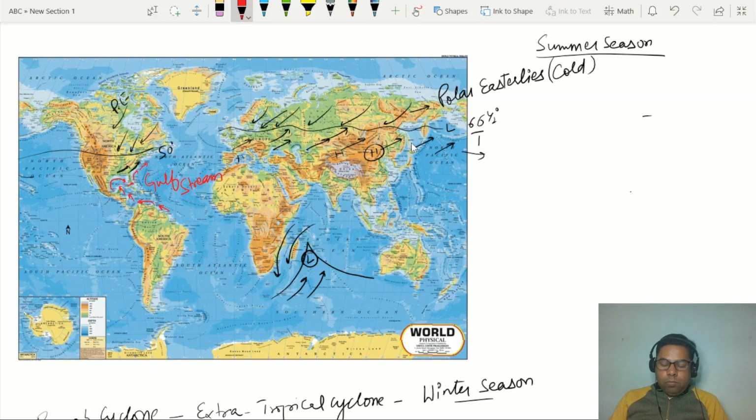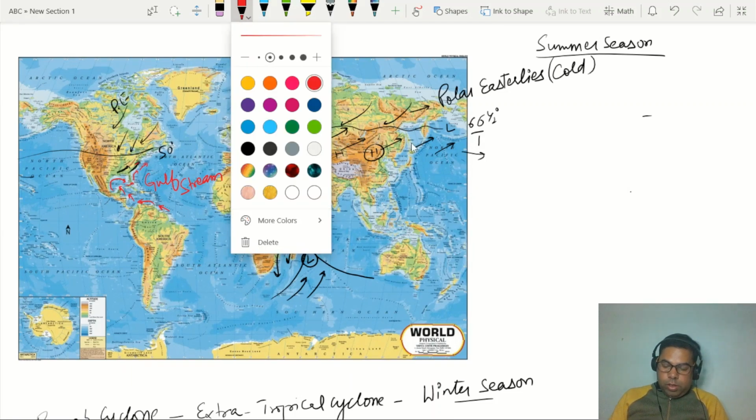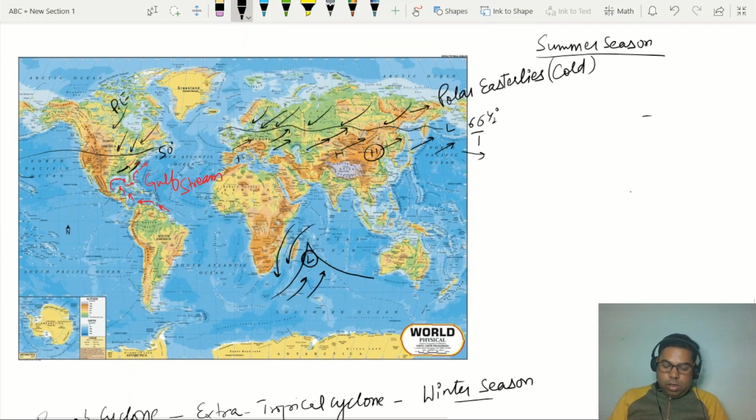The Gulf Stream is warm. So the wind which is blowing over the continental mass in North America and the coast of the USA pushes this Gulf Stream, and with the Gulf Stream they go to the east coast of the USA further.